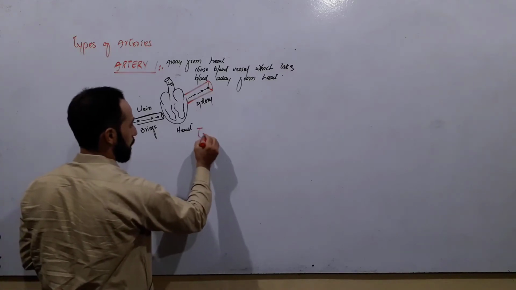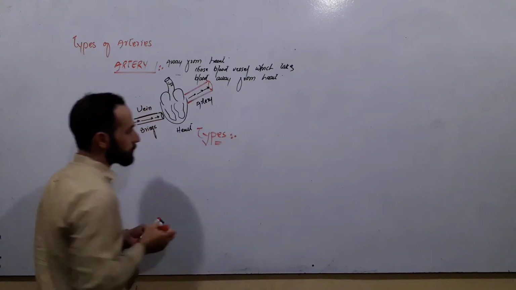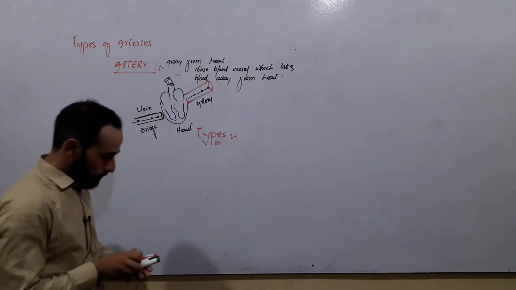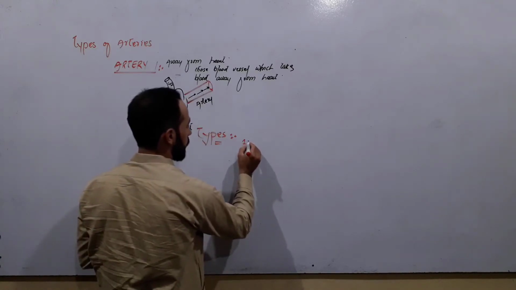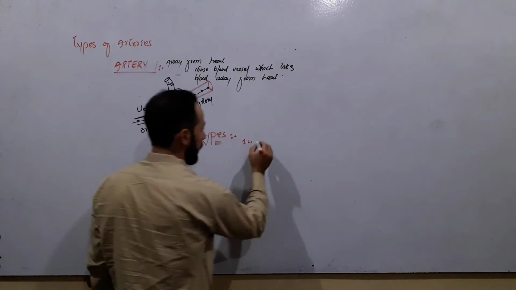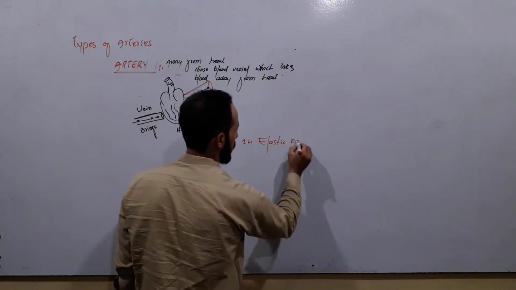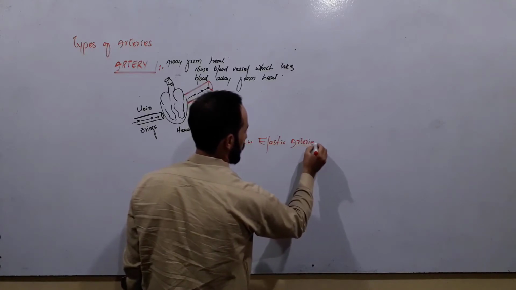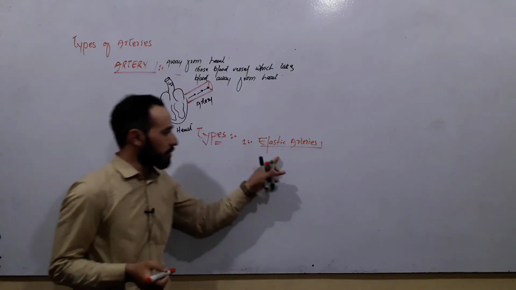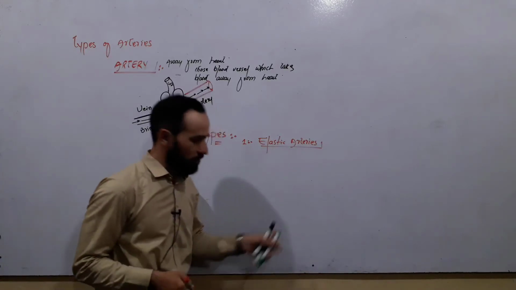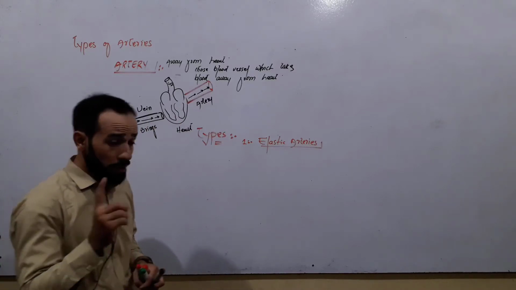Now let's move towards the types of arteries. How many types of arteries do we have in our body? The first type of artery that we have is the elastic arteries. I will write their names and tell you some little points about their structure and composition.